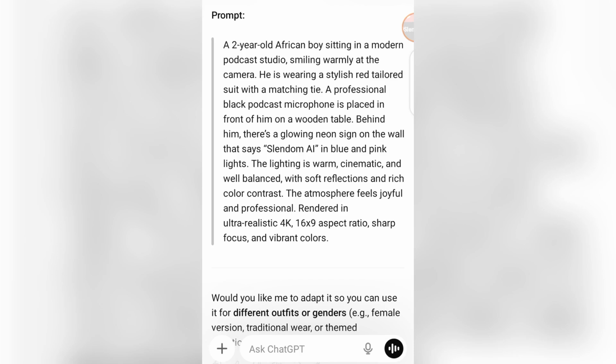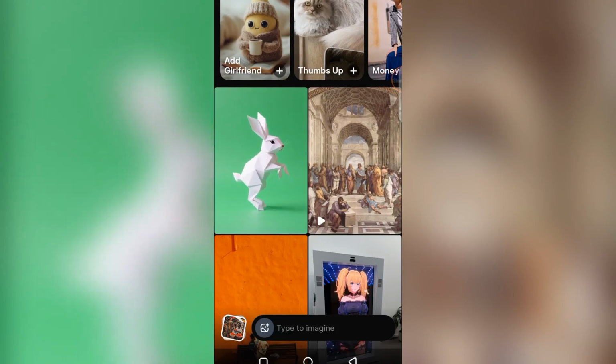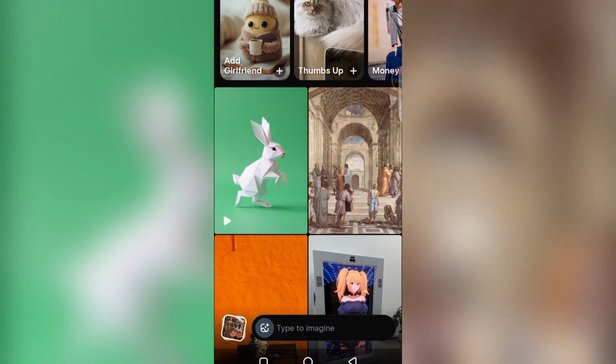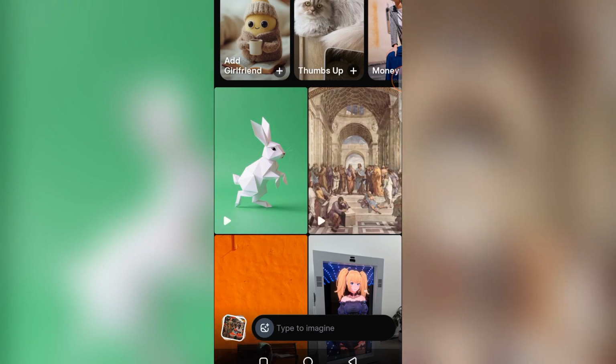Okay, so now we have done all that. The next thing is to go to another AI tool that we are going to use to make them talk, to add lip syncing to them, to make them actually say whatever we want them to say. So coming over to the tool that we are going to use, which is Grok. Go ahead and download it from Play Store or your iOS store if you're using iPhone. I've made tutorials on how to use Grok in my previous videos, so kindly go and watch those videos to know how to go about Grok in detail.